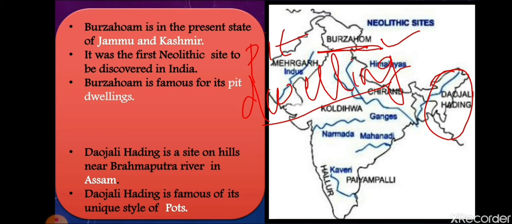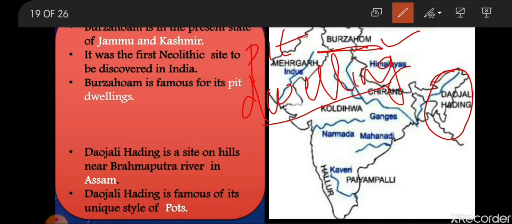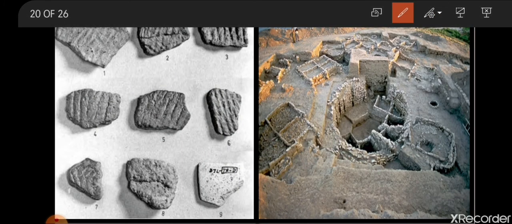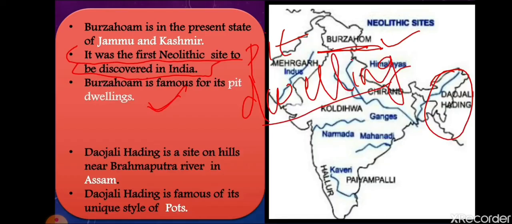So where is Burzahom? Burzahom is in present-day Jammu and Kashmir, and it is the first Neolithic site discovered in India. Mehargarh is in Pakistan, but this Neolithic site, Burzahom, is in India. Burzahom is famous for its pit dwellings. As you can see, these are the pit dwellings where people used to live. I have explained this in the previous part also. So basically pit dwellings have been found from Burzahom.